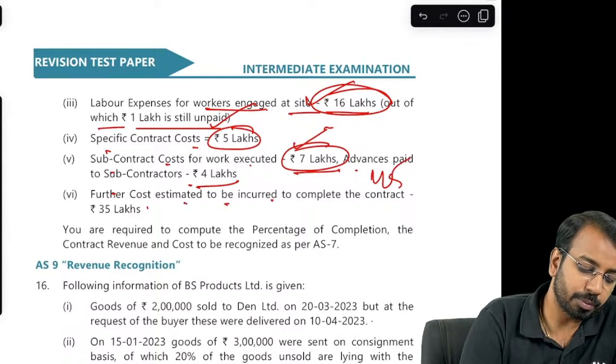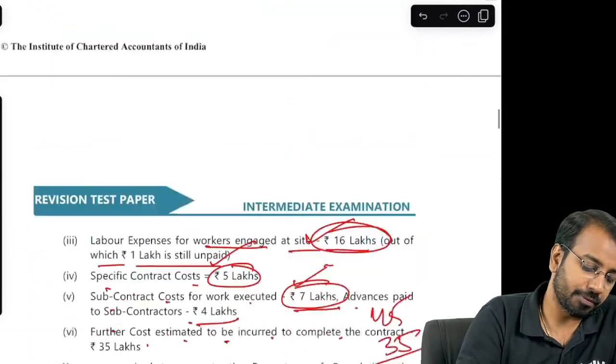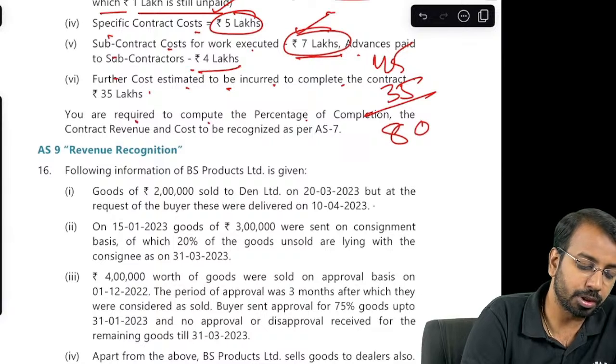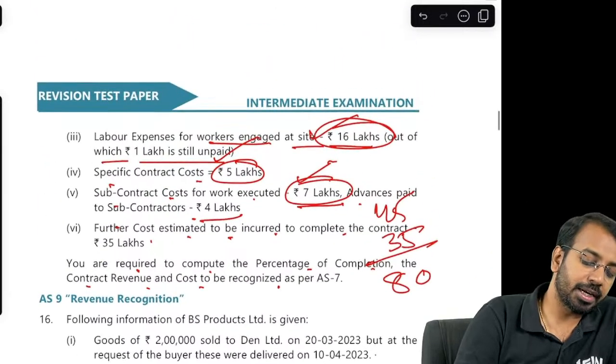Further cost estimated to be incurred 35. So 35 plus 45 is 80. What is the revenue expected? Revenue expected is 85. You are required to compute the percentage of completion of the contract revenue and cost to be recognized as per Accounting Standard 7.